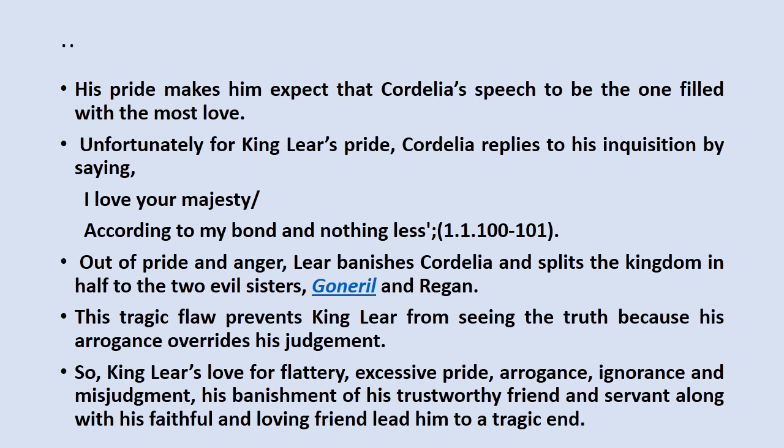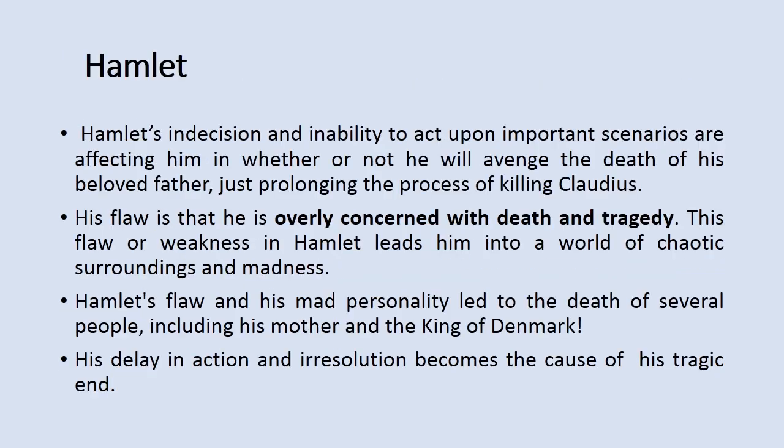This tragic flaw prevents King Lear from seeing the truth because his arrogance overrides his judgment. So King Lear's love for flattery, excessive pride, arrogance, ignorance, and misjudgment, and his banishment of his trustworthy friend and servant along with his faithful and loving daughter, lead him to a tragic end.